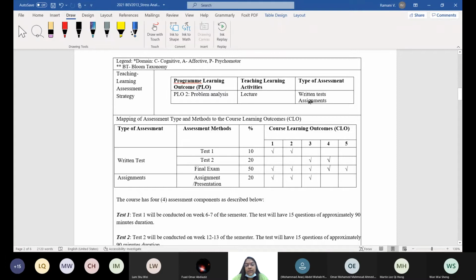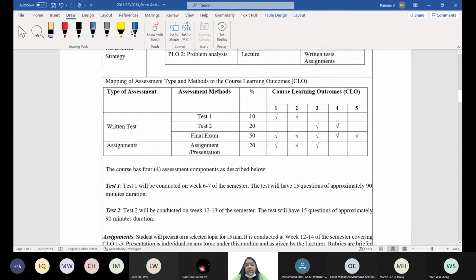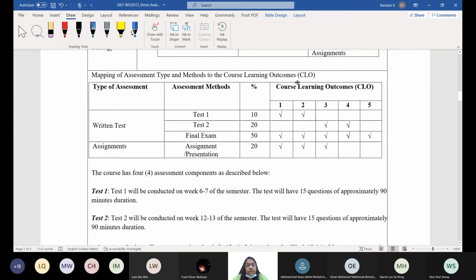It is a very simple, very easy subject. If you understand, it's easy, right? And you practice. Practice makes you perfect and quick. Assessments: there are 3 internal assessments and 1 final exam. Test 1, test 2, assignment and presentation. Maybe for the assignment, I will decide whether the presentation is to be included or not.